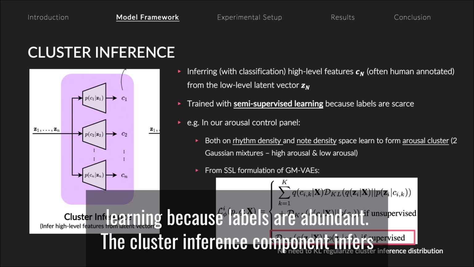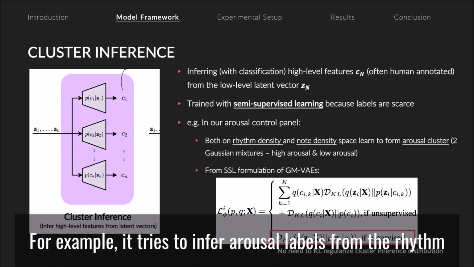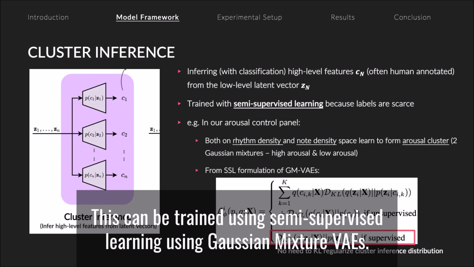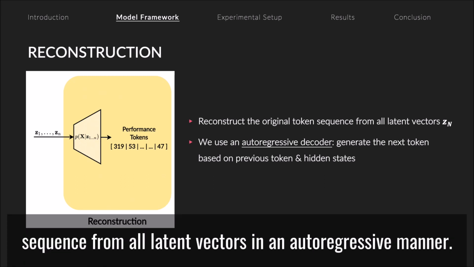The cluster inference component infers high-level features from low-level latent vectors. For example, it tries to infer arousal labels from the rhythm and note density vectors. As human annotations are scarce, this can be trained using semi-supervised learning using Gaussian mixture VAEs. Finally, the reconstruction component reconstructs the original token sequence from all latent vectors in an autoregressive manner.